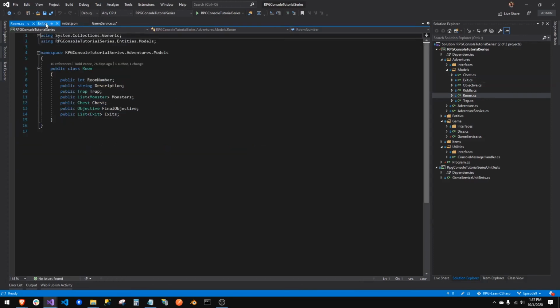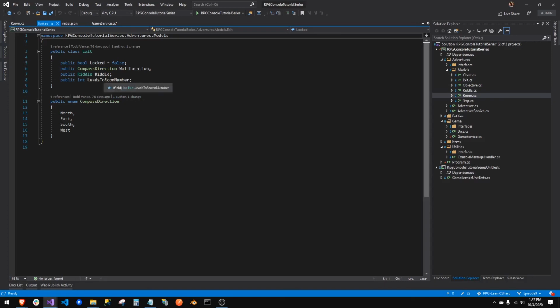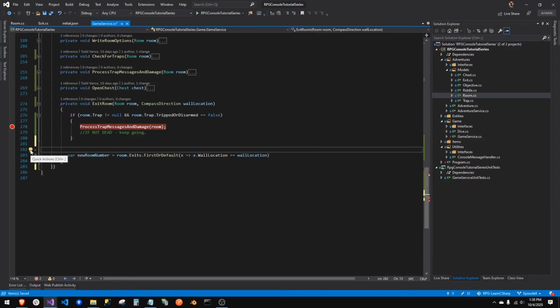List of exits. What does the exit have? Exit has leads to room number. So an int, leads to which room number. So once we have our exit, then we'll know what the room number is, right? So let's grab the right exit. Actually, we're going to grab the actual exit, and if it's null, we can test for null and throw an exception. So we're still doing some error handling. So we're going to say the exit is this.